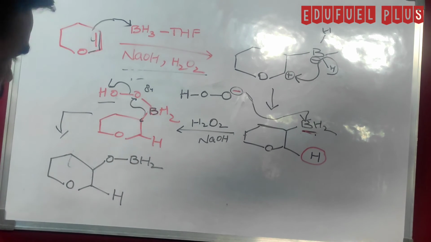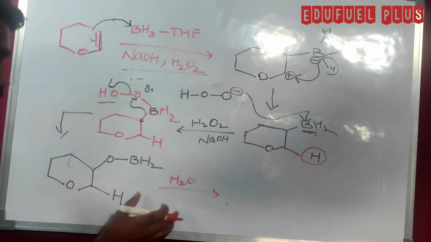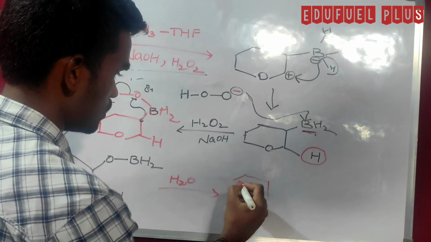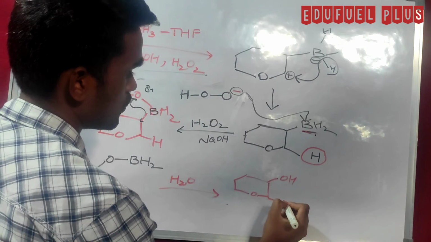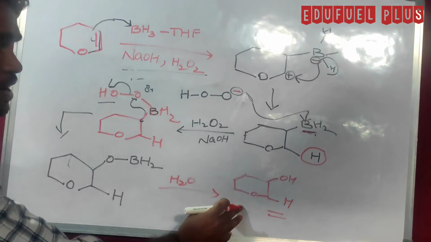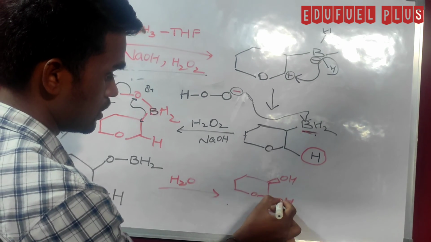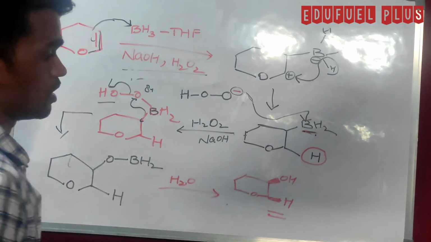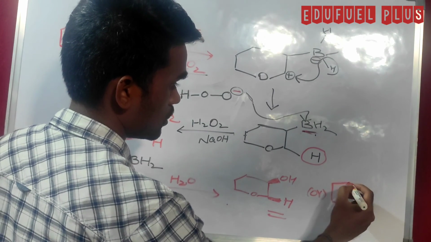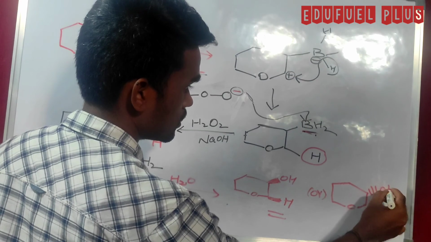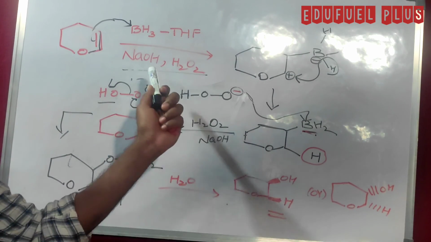So see here, now if we hydrolyze this product using water, we get alcohol as the final product. So this is our final product, and the stereochemistry of this product will be like this, or otherwise like this. So this is the final product we got in this reaction.